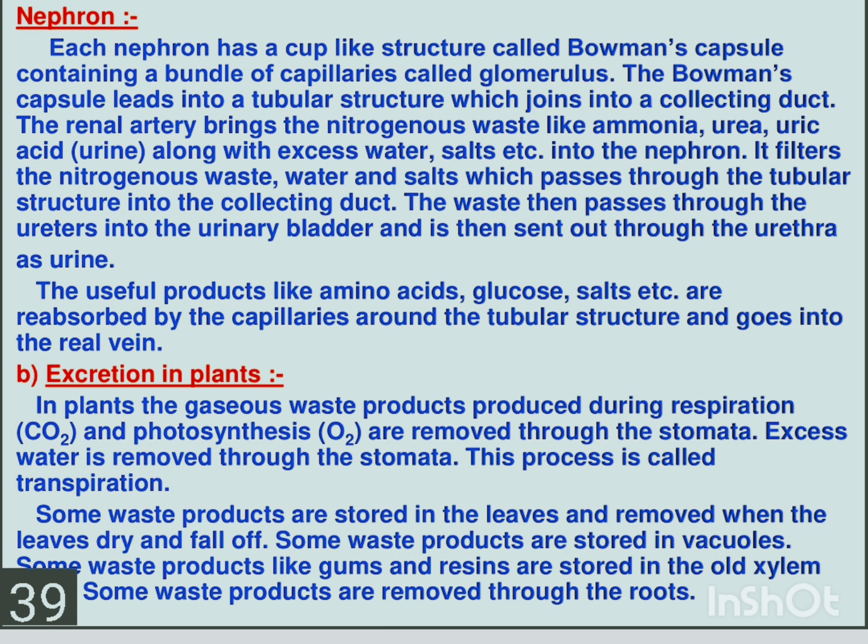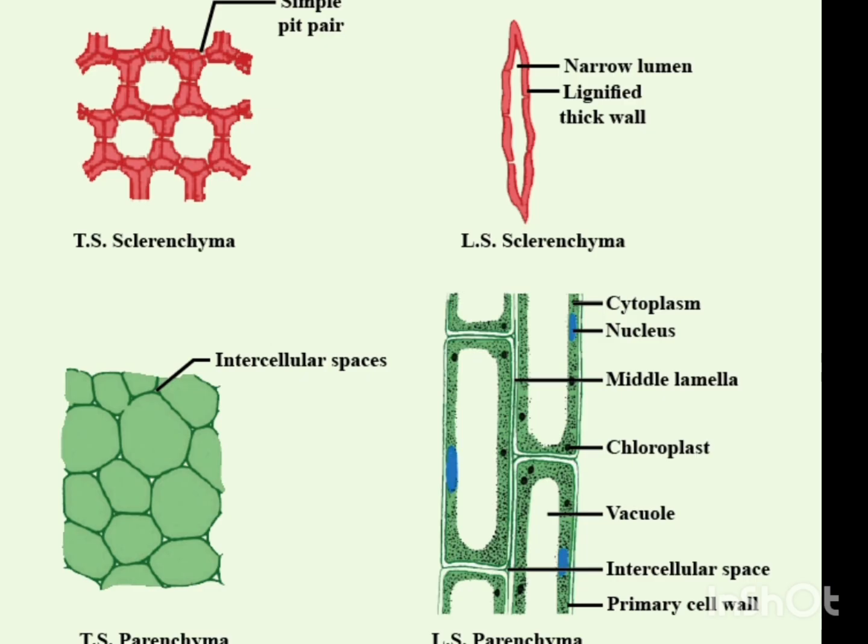Already I said the dry leaves fall off, and some waste is stored in vacuoles. Vacuoles are the empty spaces, and some waste like gums and resins is stored in the old xylem. You know, the gum we use in our day-to-day life is also a waste product from the plant. In this way, you can learn about excretion in plants also. You can see sclerenchyma here, TS and LS of sclerenchyma, whereas this is TS and LS of parenchyma. These are the different tissues we have: parenchyma, sclerenchyma, and even chlorenchyma also.